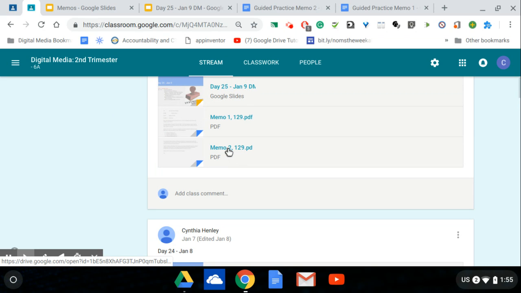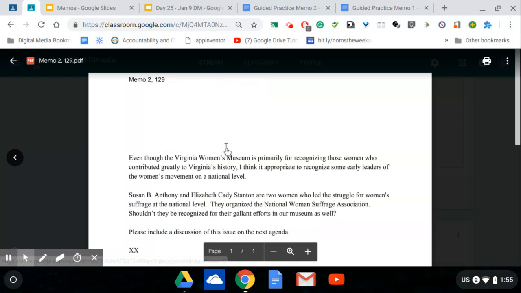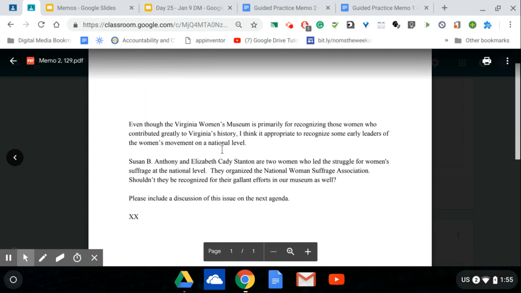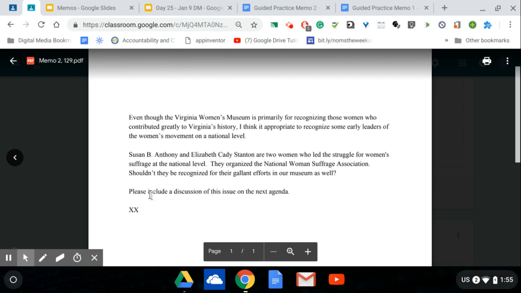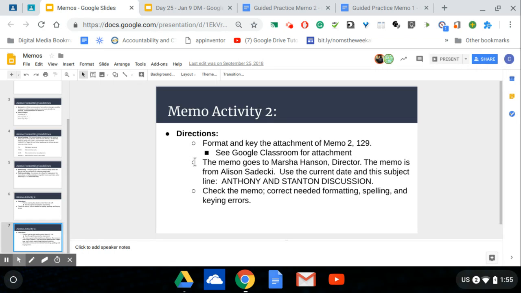Right here. So you're going to want to open that up. You can see I'm missing a heading. This is only the body of the memo. So I'm going to look at the slideshow to check out the directions. Format and key the attachment of Memo 2, 129. The memo goes to, I give you that information. The memo is from, that information is provided. Use the current date, and this is your subject. Make sure you check the memo, correct needed formatting, spelling, and keying errors.